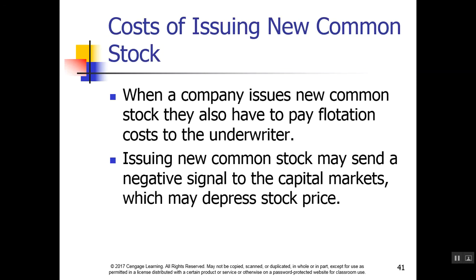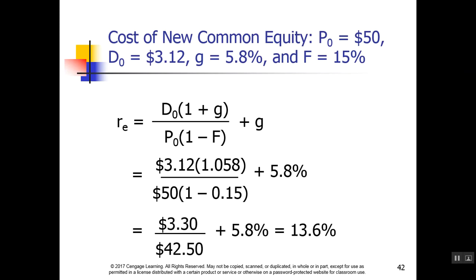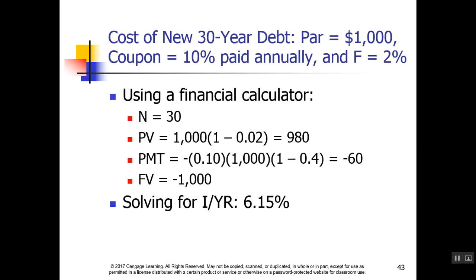When we look at issuing new common stock, we typically have to pay flotation costs, which we talked about before. Therefore, if the flotation costs are significant, then we need to consider those in our calculation of the equity. Again, we would adjust the price of the stock for the flotation cost, as we saw earlier. We would do the same thing when calculating this for debt.